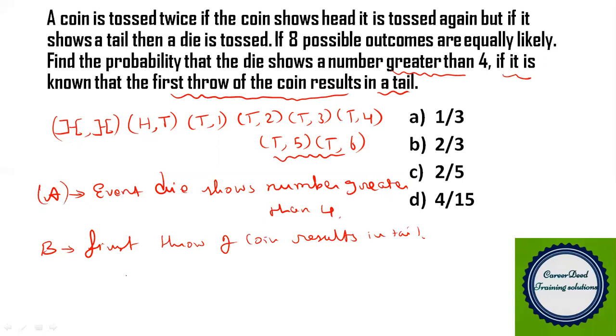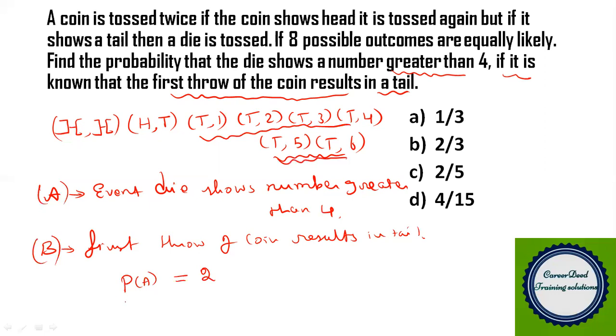So the count for event A is 2. And what is the total number of sample space you have? That is the event B. The first throw of the coin should be tail, so you totally have 6 cases.